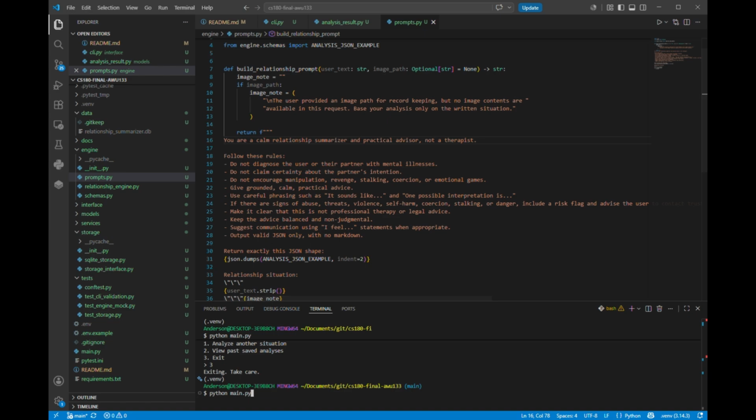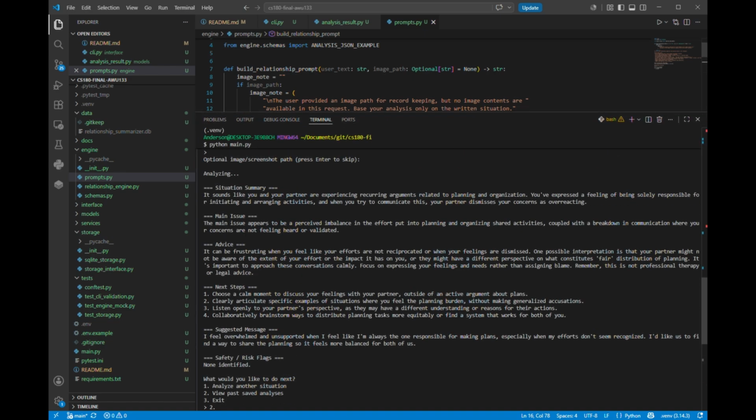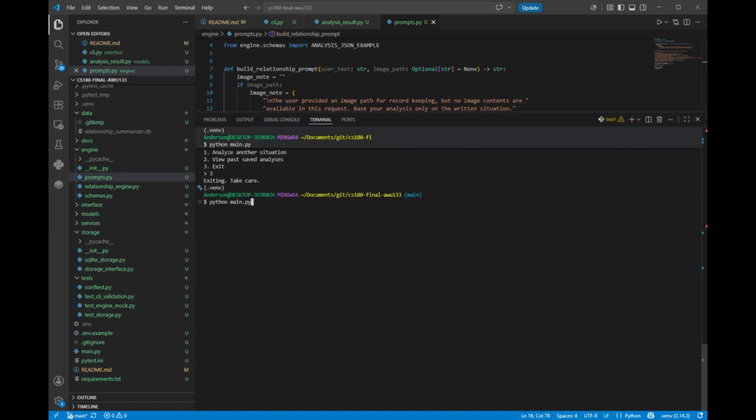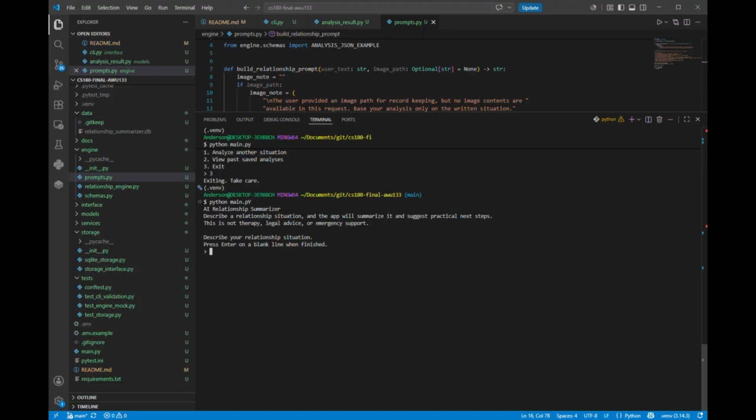So, the demo of the actual app. Under the Python environment and the terminal, we can just run it. And of course, the other instructions are in the readme.md, so it will be clear. After running main, it's going to get us into the AI relationship summarizer.